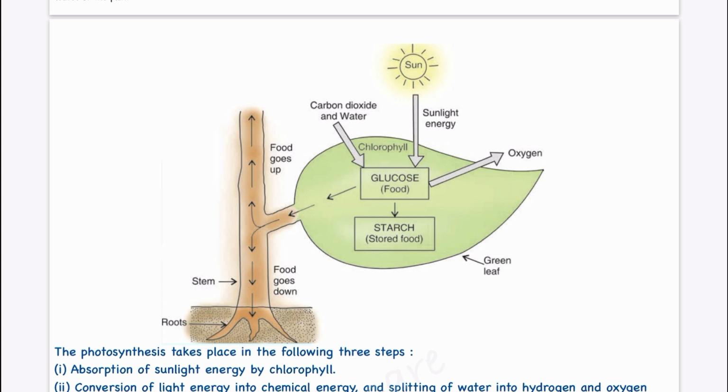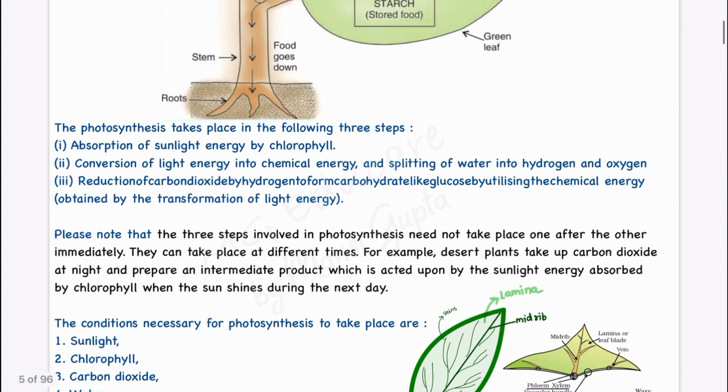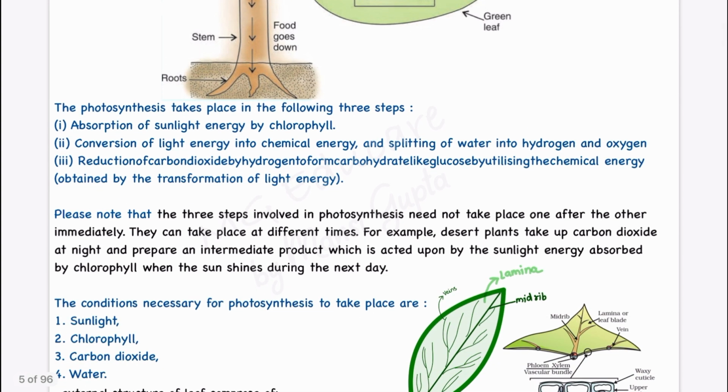Now, every cell needs food. So this food is transferred to every cell of the plant, whereas the leftover or extra food is stored in the form of starch. Like fruits are there, vegetables are there. In these, the food is stored in the form of starch. Clear? So, photosynthesis takes place in the following three steps.